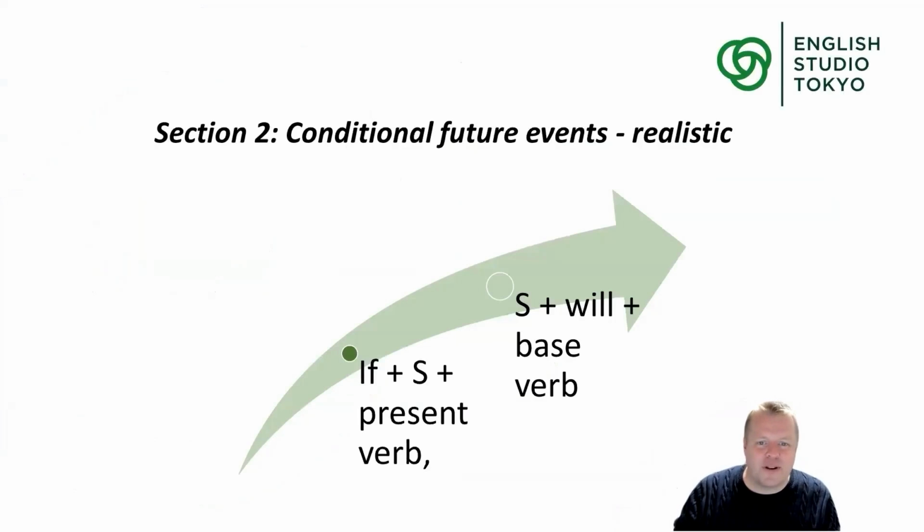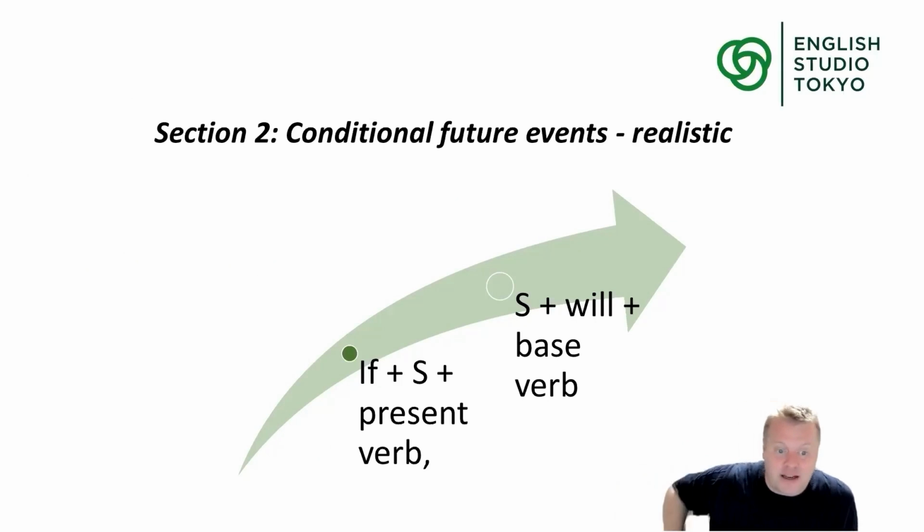Part two, we're talking about conditional future events. Conditional is this word if. And a lot of people don't like the word if. It's really annoying. In English, we have four ways to use if. Four different ways. And a lot of people don't know how to use it. It's challenging. It's not easy.